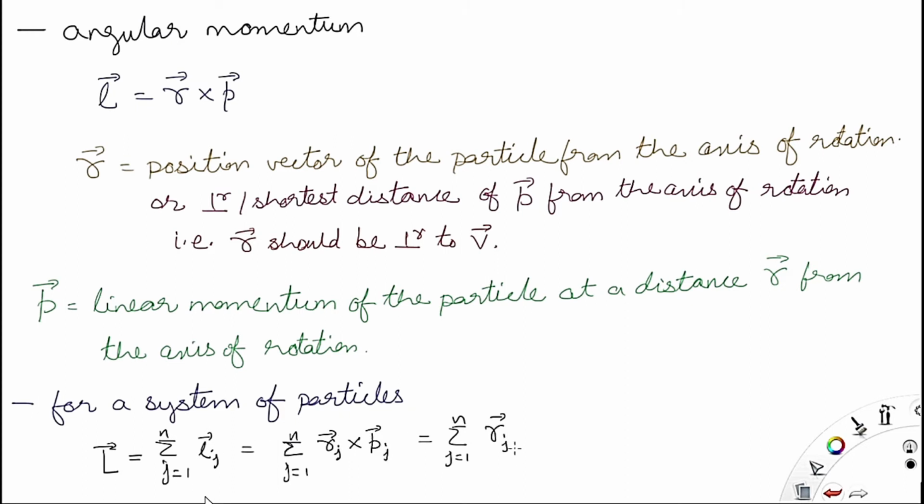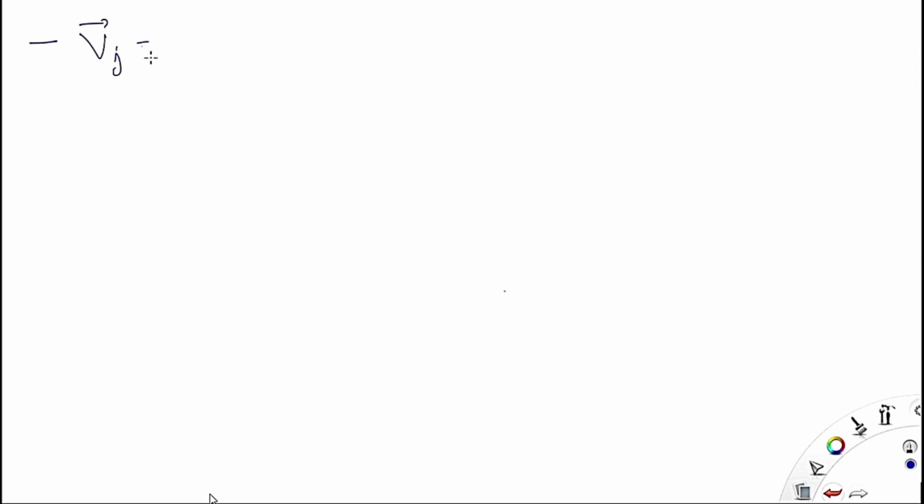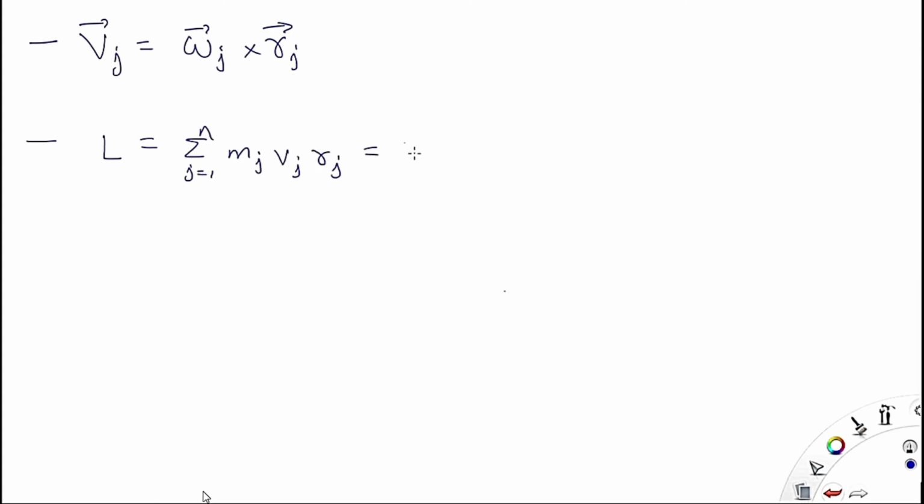Linear momentum is nothing but m into v, meaning mass into tangential or linear velocity. That's why Pj is equal to m into Vj. M is the mass of the jth particle. Now the velocity associated with the particle, Vj, is the linear velocity or tangential velocity. So tangential velocity V is equal to omega, which is the angular velocity, into Rj, which is the position vector of the jth particle.